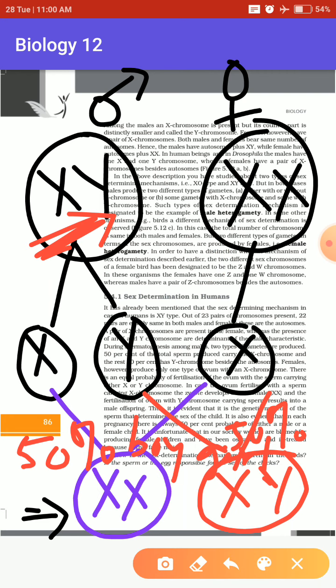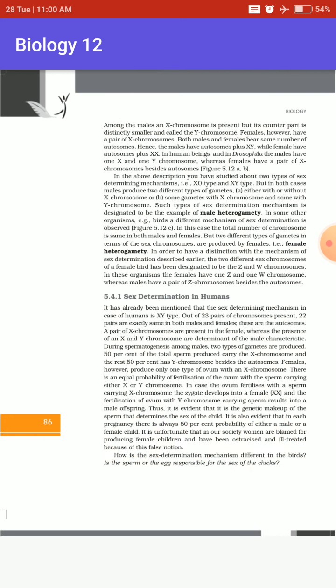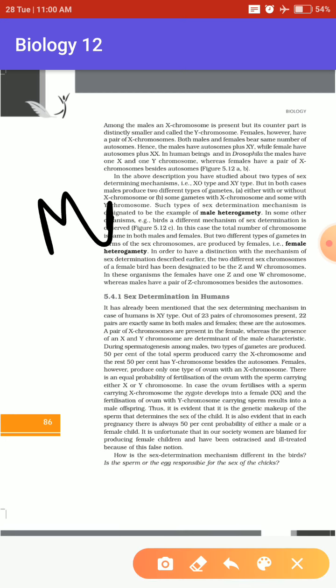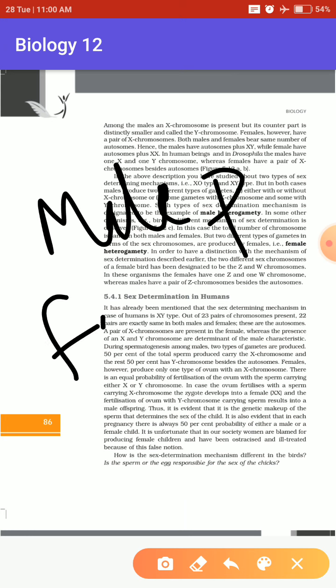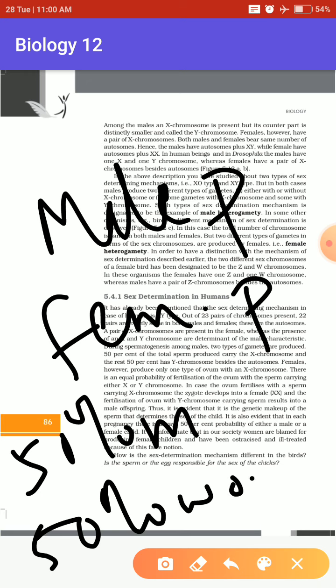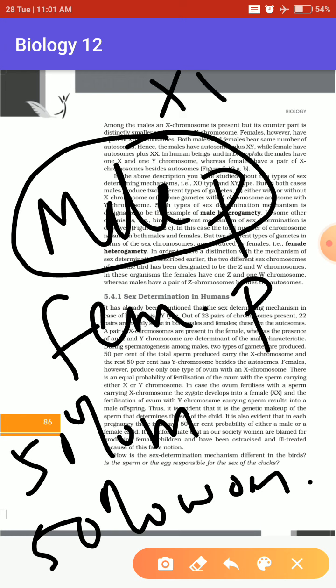If there is a fertilization process between a male parent and a female parent, the chances of the next generation being a girl or a boy are 50-50, and it is decided by the male parent's gamete, X or Y. I hope you understood the concept.